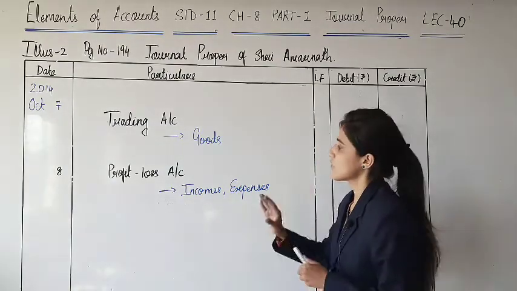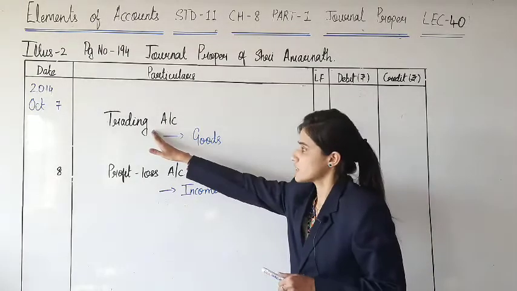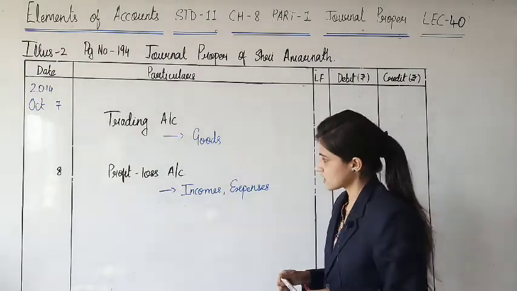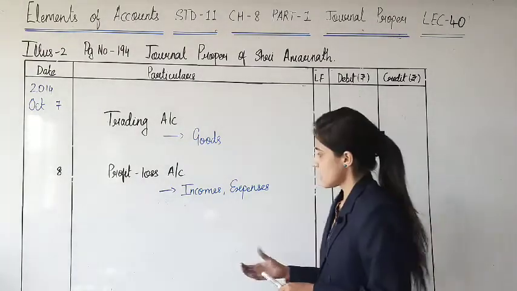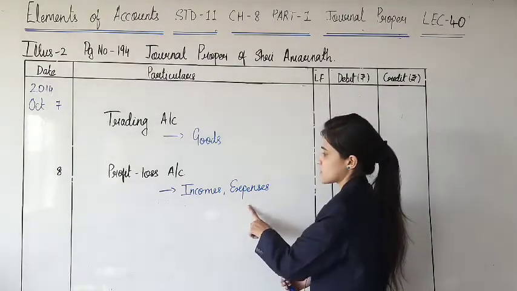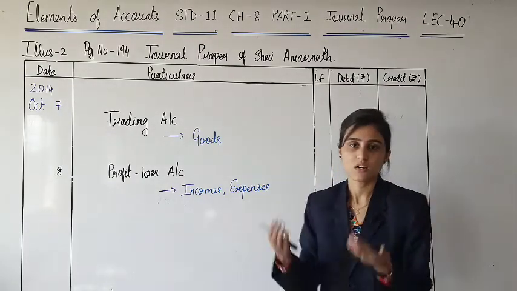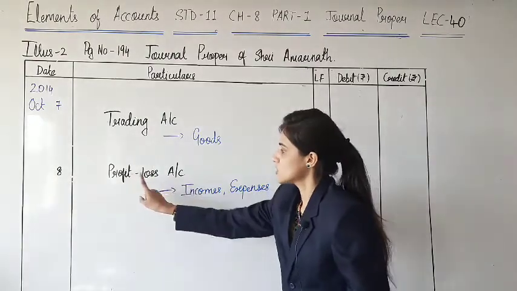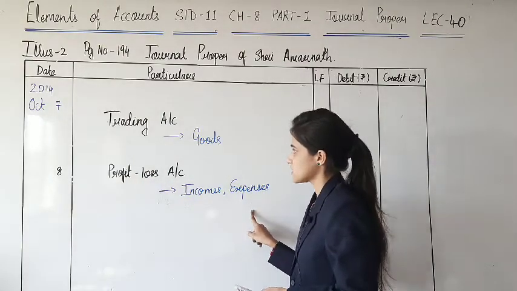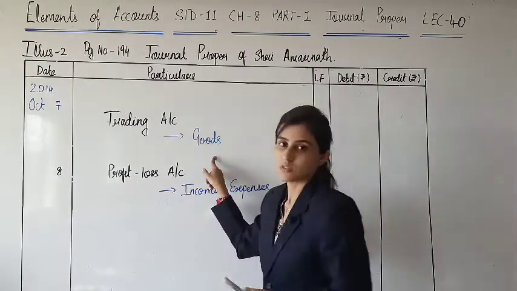Yes, the accounts of goods are transferred to trading account and closed at the end of accounting year, whereas the accounts of incomes and expenses, it is obviously common sense. Profit and loss is related with incomes and expenses. Trading is related with goods.